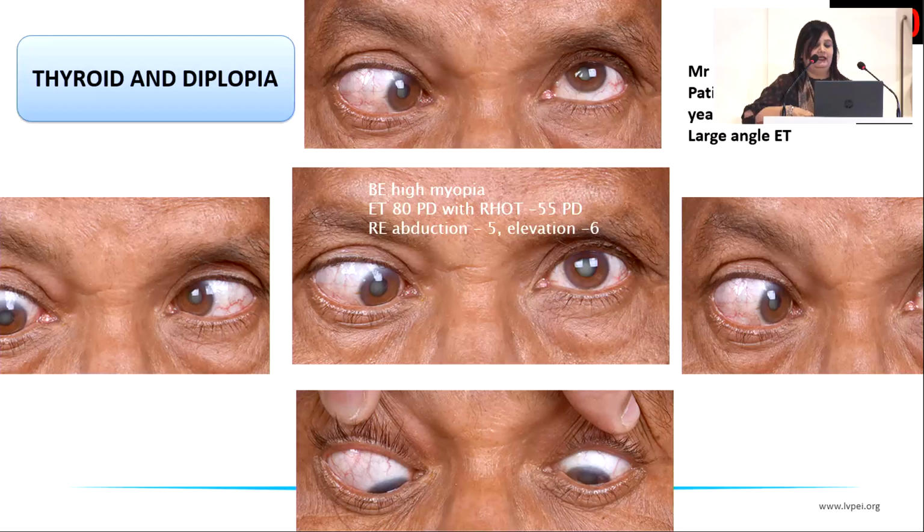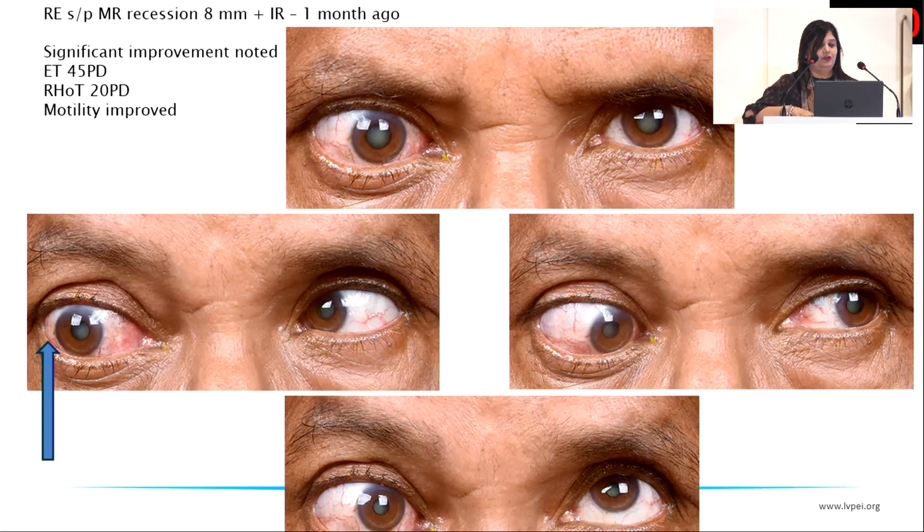We got an MRI done. I don't have these images, but they showed really large and enlarged medial, inferior, pretty much all the muscles, but it was slightly asymmetric. So then he moved on to have surgery for the right eye. At that time, he didn't want any surgery for the left eye because he was fixing with that left eye. He underwent a large medial rectus and inferior rectus recession.